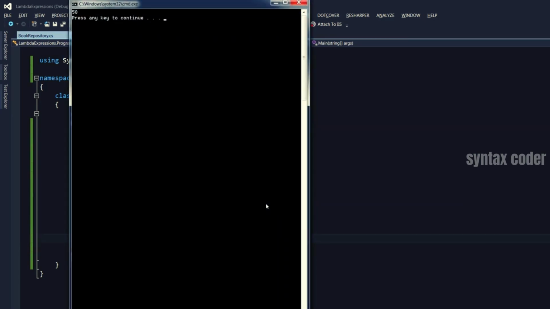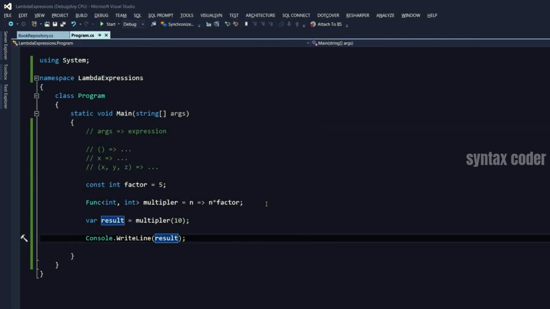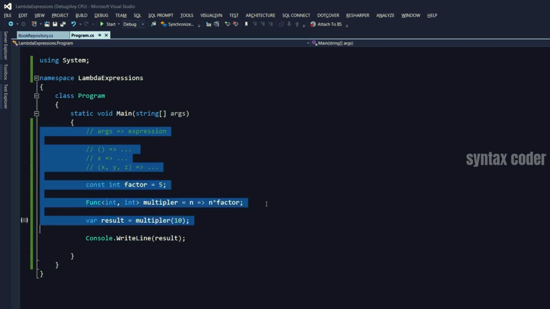There you go, we got 50. So this is the basic of Lambda expression. But let me show you a more practical and common use case of Lambda expressions. First, let me get rid of everything here. We're going to work on another example.